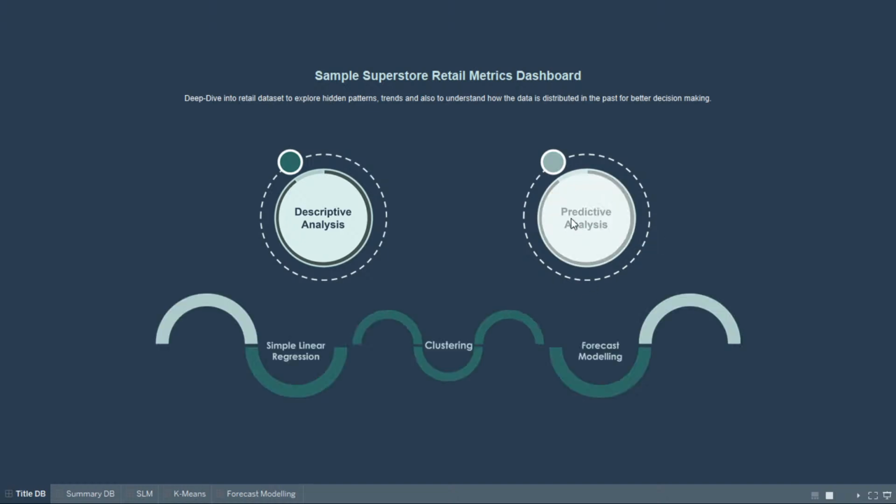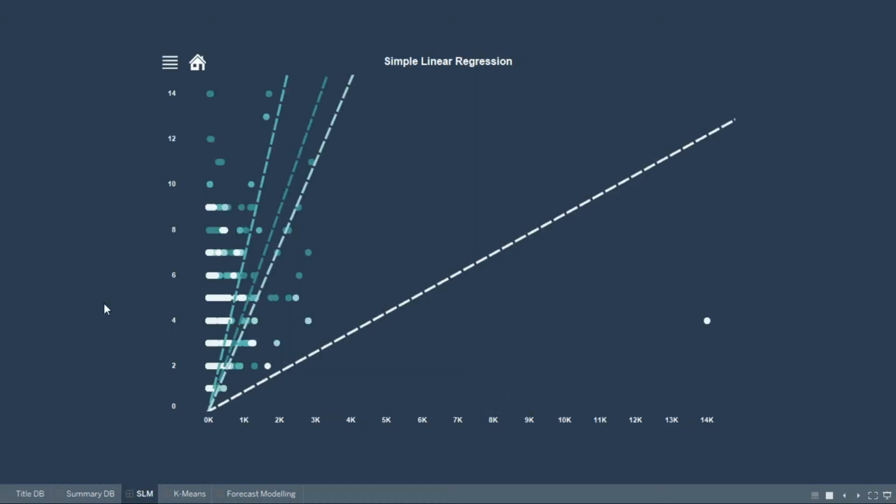If I press predictive analytics, it gives me three options. If I wanted to see simple linear regression, it will take me there. For clustering, it will take you there. For forecast modeling also, it will take you there. If I choose simple linear regression, it takes you to a visualization that I've created.